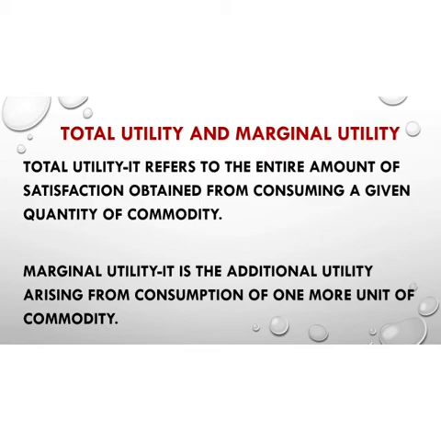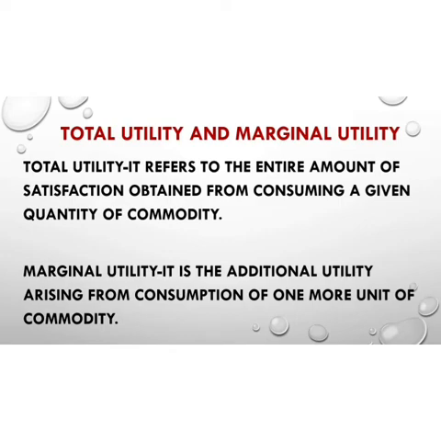As you can see in the formula, it has been written that marginal utility of the nth term is equal to TUn minus TUn-1. Here n means the number of mangoes consumed, and the last mango consumed is the nth mango, and the one before it is n minus 1. I hope you understood these two terms, because you have studied them in your previous classes also.